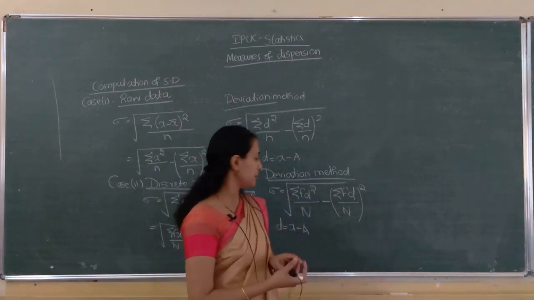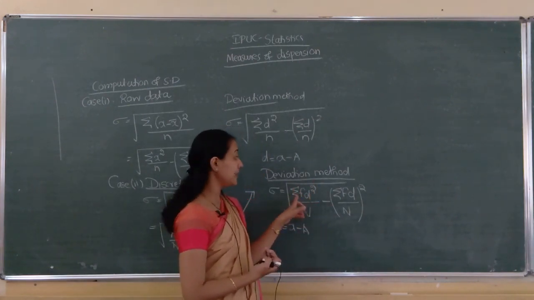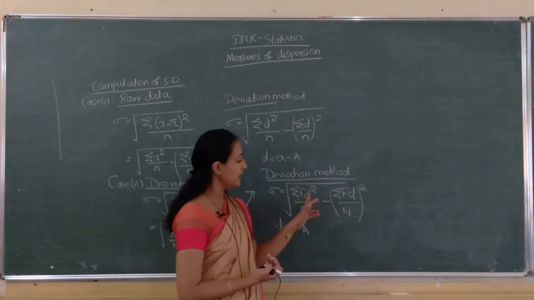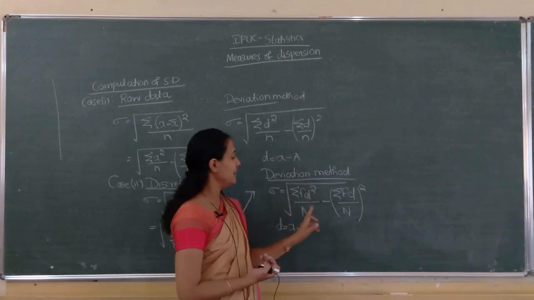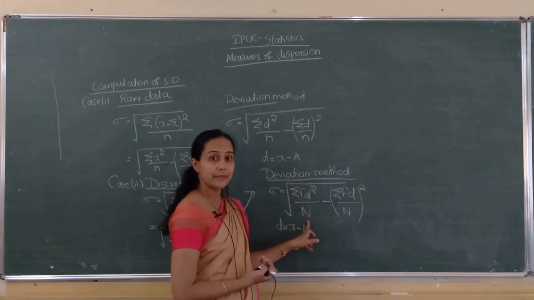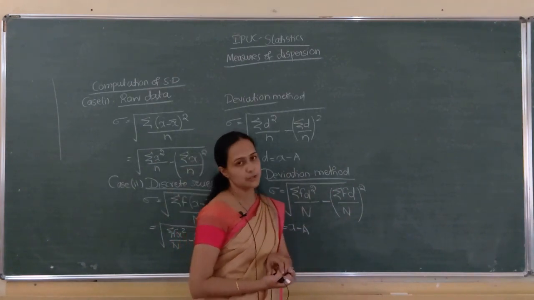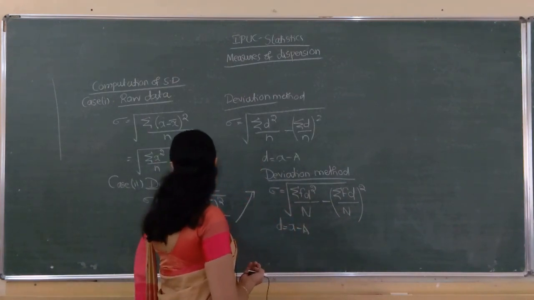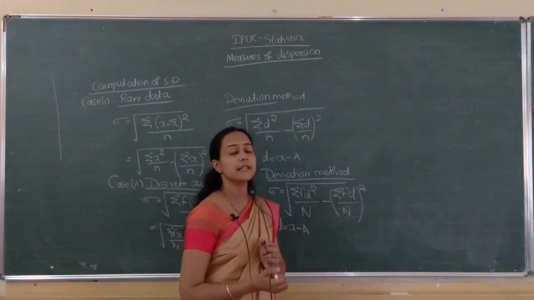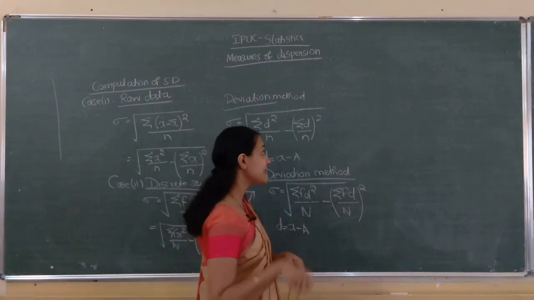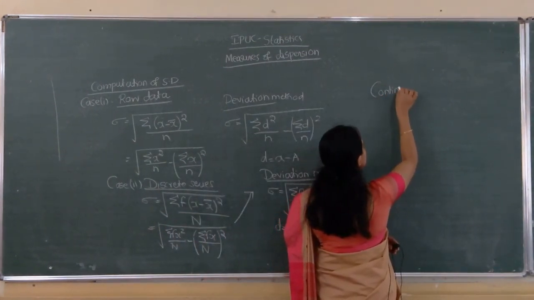Next we have to compute f into d square. D square, we have to compute f into d square. Remember, this is not fd the whole square, f into d square, one column, divided by capital N minus sigma fd by capital N the whole square. This is in the case of discrete series, the deviation method to find which one? Standard deviation. Last one is continuous series.